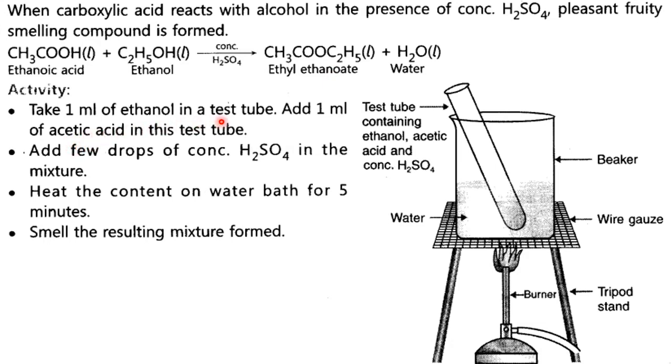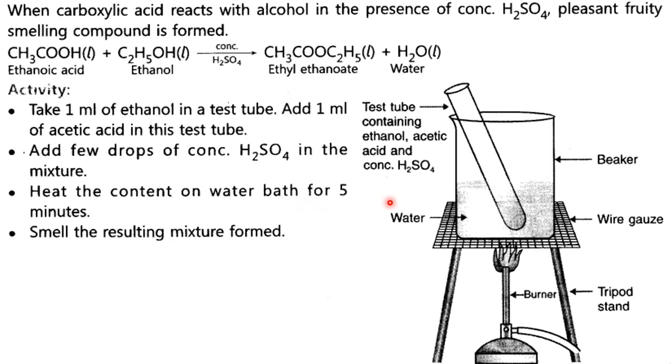Take 1 ml of ethanol in a test tube and add 1 ml of acetic acid to this test tube, and add a few drops of conc. H2SO4, which acts as a dehydrating agent for this reaction. That is, it will facilitate the removal of water. Heat the contents on a water bath for about 5 minutes. Why water bath? Because this contains alcohol.